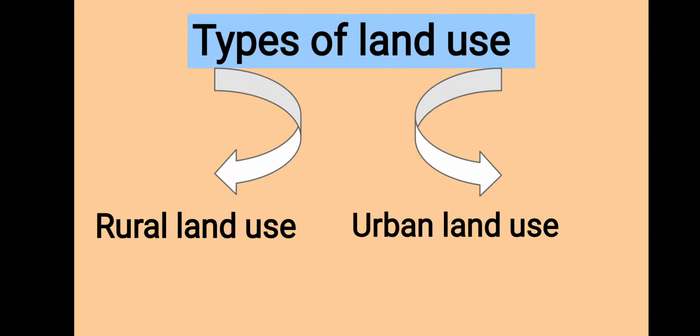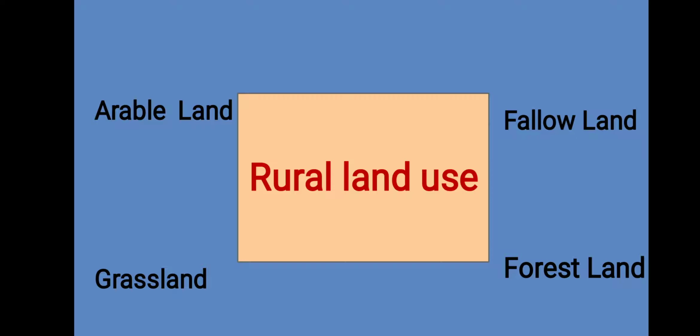On the basis of places, land use is divided into two main parts. The first one is rural land use and the second is urban land use. Rural land use is further divided into four parts and urban land use is divided into six parts. Let's take some information about these types one by one.